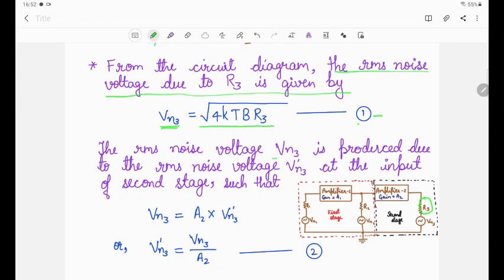Now the RMS noise voltage Vn3 is produced due to the RMS noise voltage Vn3 dash at the input of the second stage.